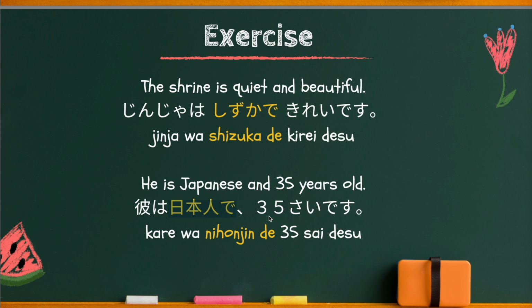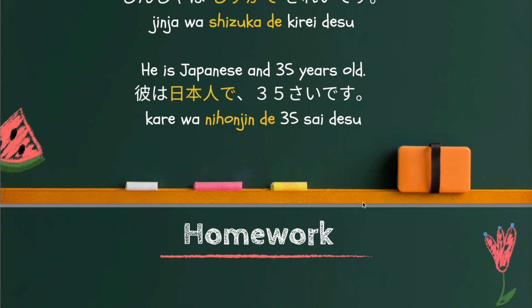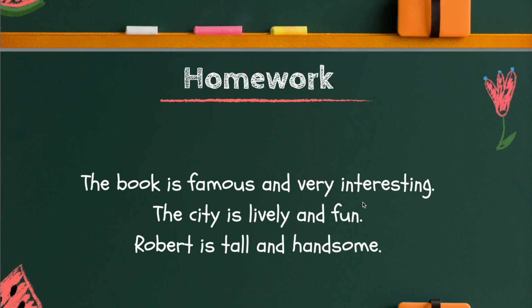Now I will read the sentence, so please repeat after me. 神社は静かできれいです。彼は日本人で35歳です。Very good job. So lastly, I have this homework for you. Translate the sentences and then put your answers in the comment below. I will check and collect your answers.